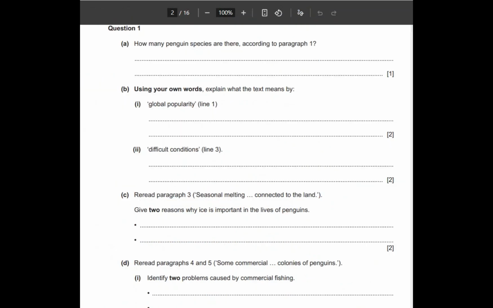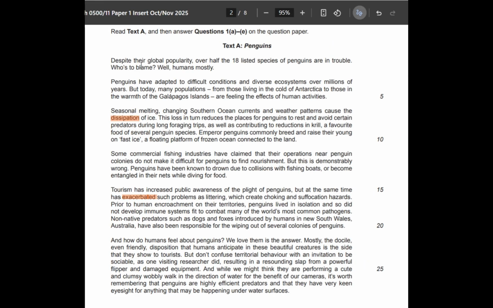Now just check question 1, same, but C part, right? Reread paragraph 3. When your focus is paragraph 3 and there are 2 marks given. If there are bullets, it shows that you are writing few words or phrases here and few words or phrases here. It means don't write a paragraph, right? So you're finding 2 things, 2 reasons why ice is important in the lives of penguins. If you say oxygen is important, it means they can live, right? So what's something in addition to oxygen, if there is ice there, how important it is for penguins. So let's see from text A, that is 3rd paragraph.